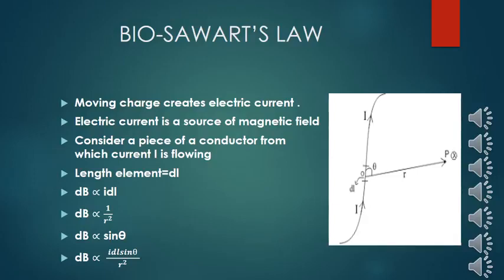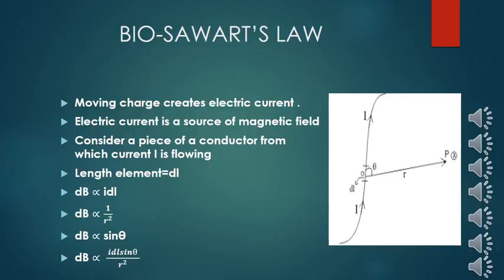So as we said earlier, dB is proportional to 1 over r square, which is just the same as Coulomb's law. And this magnetic field dB is affected by theta. If theta equals 90 degrees, then the field is maximum. If theta equals 0 degrees, then the field is 0. And that change is according to sine theta. Magnetic field at all directions is not the same. It is affected by angle also, and this dependency is dB is directly proportional to sine theta.